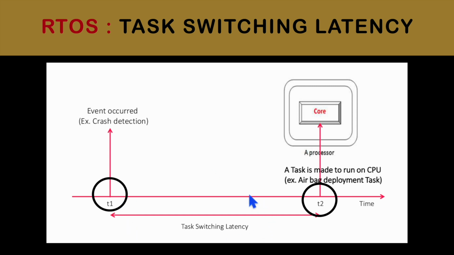It cannot take much time. It must be within a few milliseconds to microseconds. If it takes more than that, it will be a disaster scenario, and there is no use of airbags in the car. While in the case of a general purpose operating system, it will not guarantee that your task will be performed within the deadline, because it gives equal priority to all the tasks or processes.